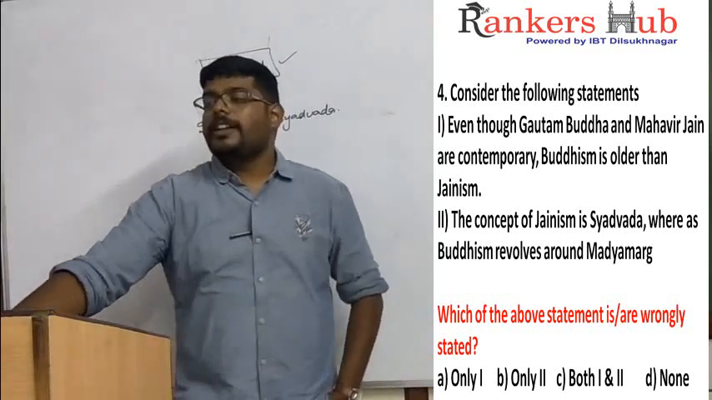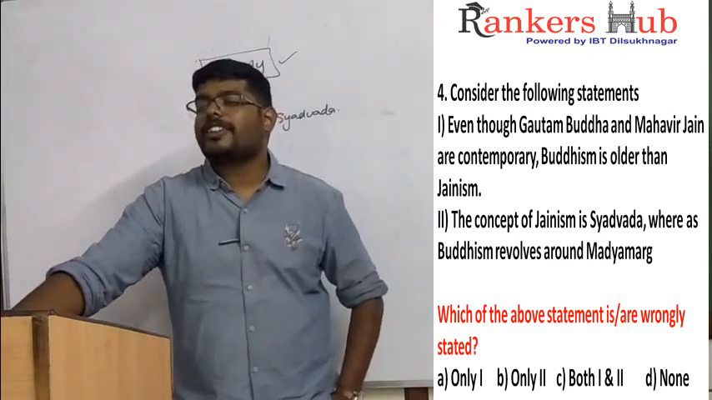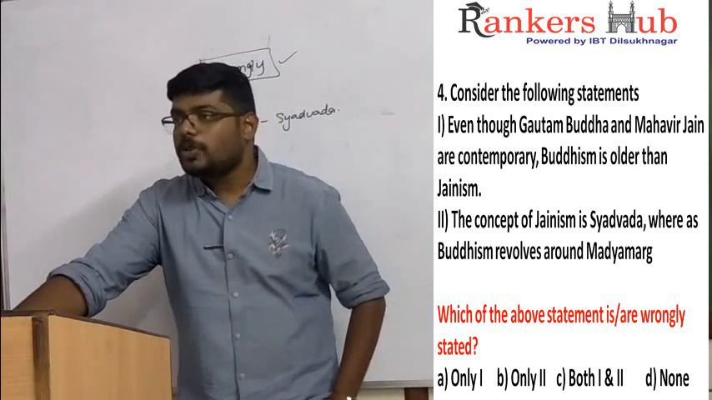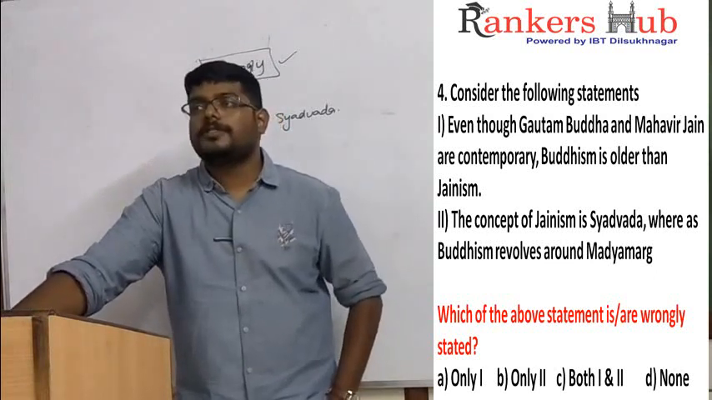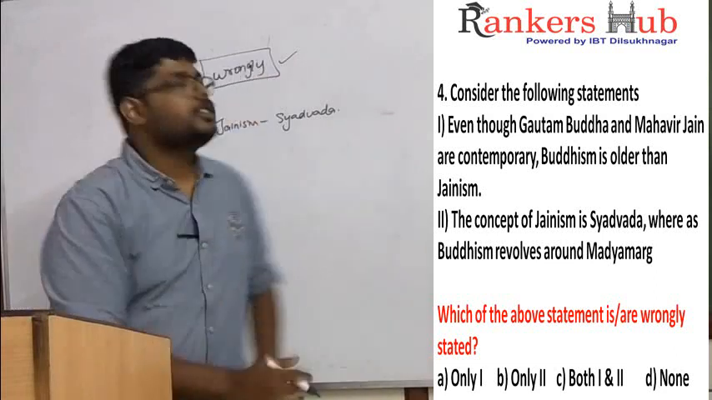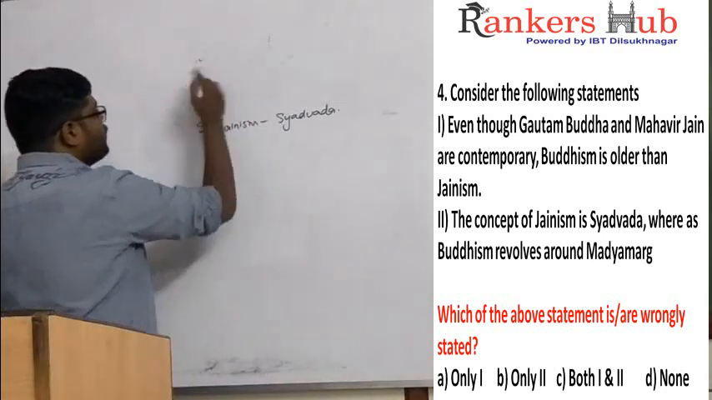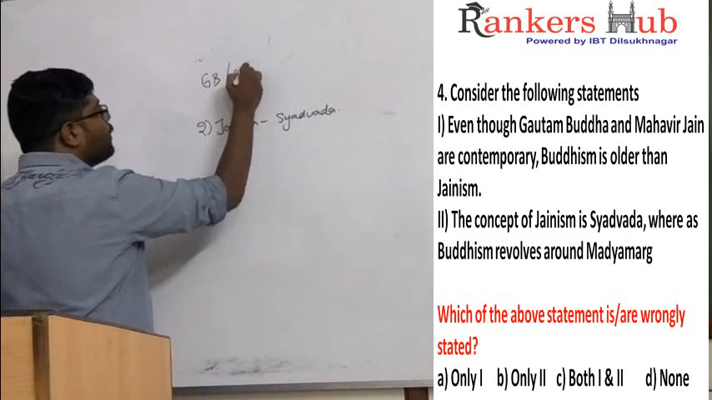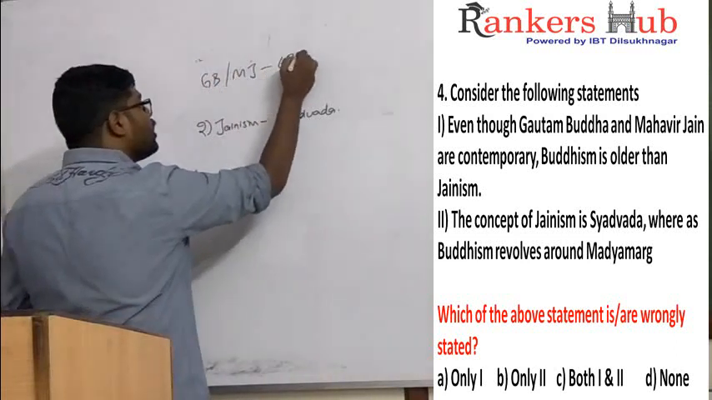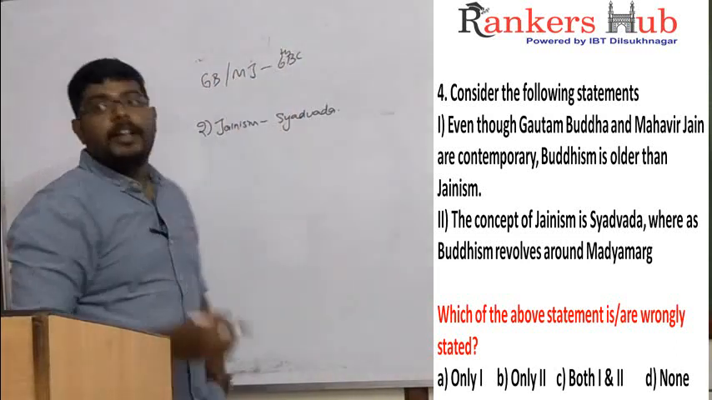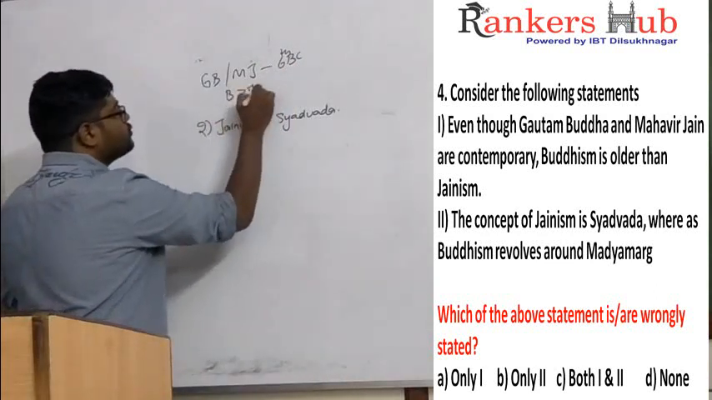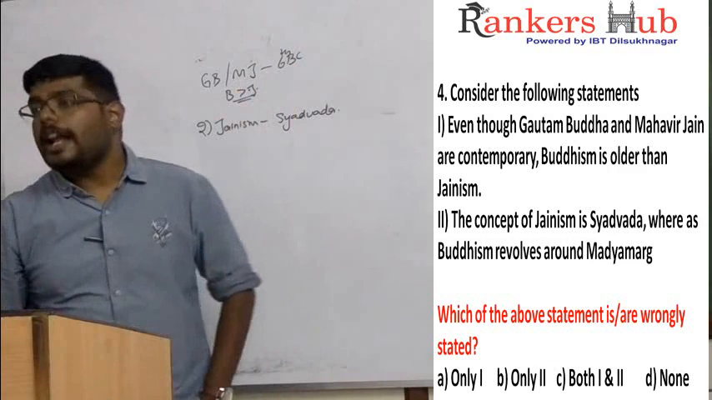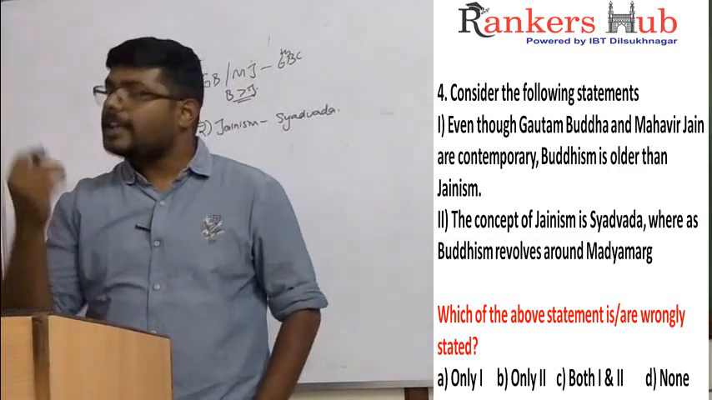Question. First statement: even though Gautam Buddha and Mahavir Jain are contemporary, Buddhism is older than Jainism. Right? Why is this wrong, Kalyan? See, Gautam Buddha and Mahavir Jain were both born somewhere around the 6th century BC. If we see by the age, Buddha is elder than Mahavir Jain, that is, Jain is younger than Buddha.